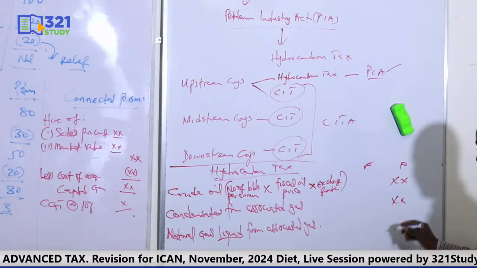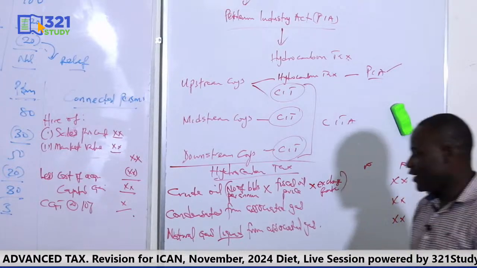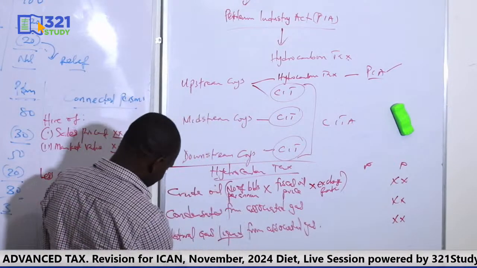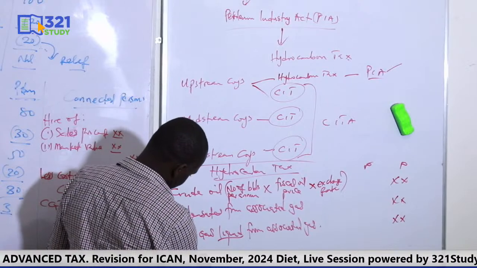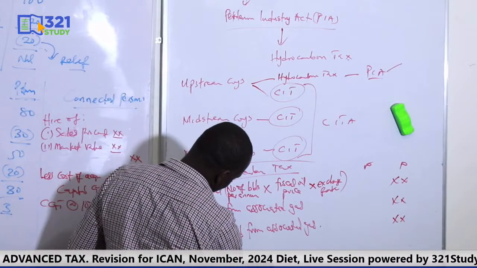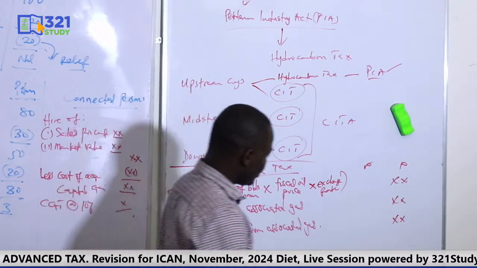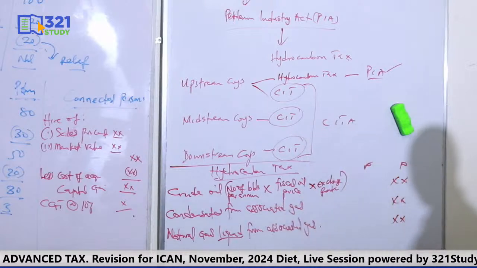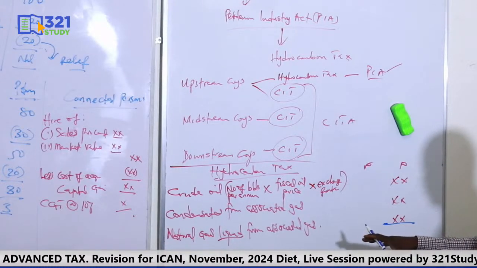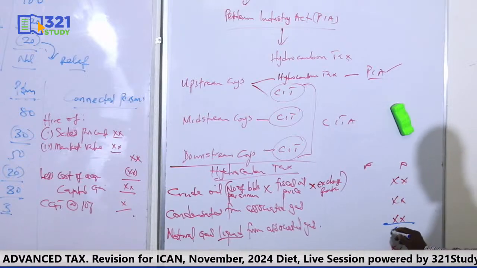You get the value. Another income that comes in here is the balancing charge. That's the fourth income. So these are the four incomes you need for hydrocarbon tax. So you put your balancing charge here. Now, don't add the four at once, just add the first three to get something here.